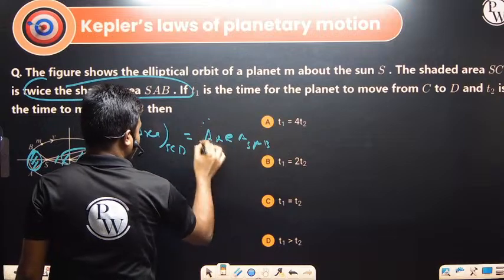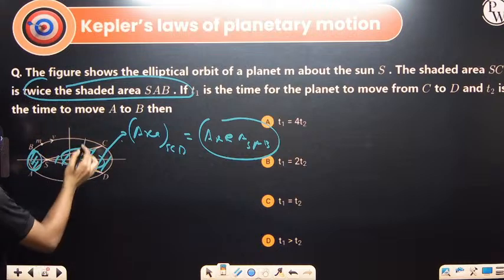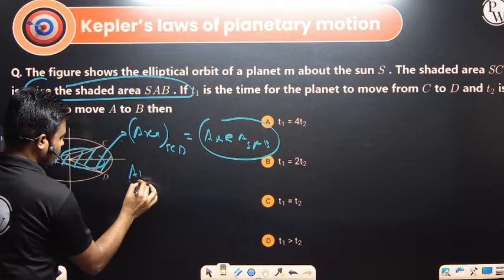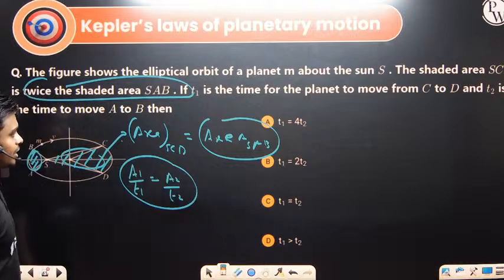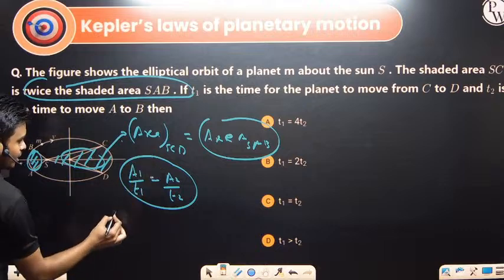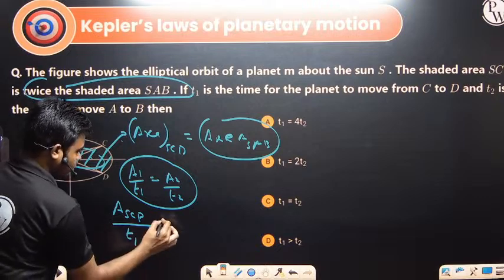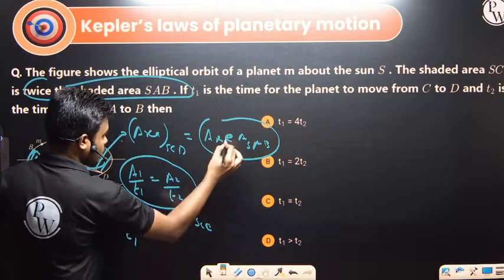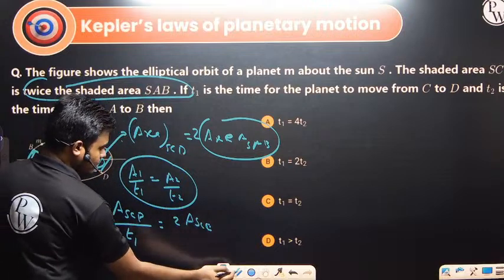So in this case, what do we have to write? If T1 is the time for the planet to move from C to D and T2 is the time for the planet to move from A to B, then what do we have to write? We know that A1 by T1 is equal to A2 by T2. Putting these values over here, directly we can write: area of SCD by T1 is equal to area of SAB by T2, and the area of SCD is twice the area of SAB.